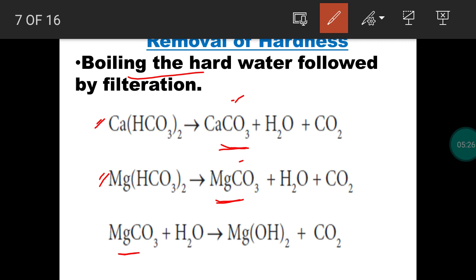The precipitated magnesium carbonate is hydrolyzed to give insoluble magnesium hydroxide. So all the substances, calcium carbonate and magnesium hydroxide, will be removed by filtration. Along with the carbonates, we will also have carbon dioxide and water.